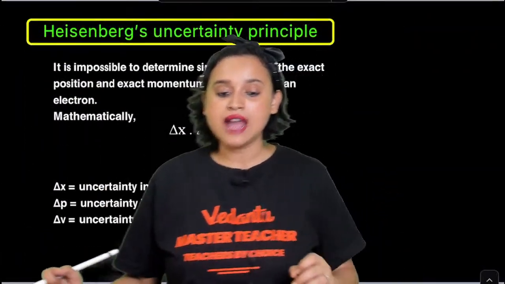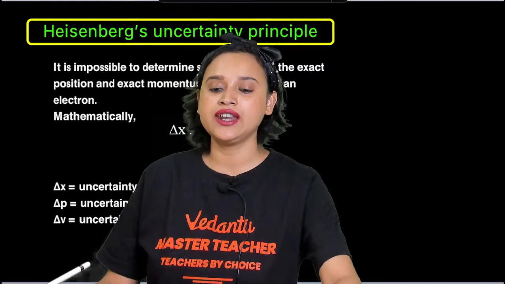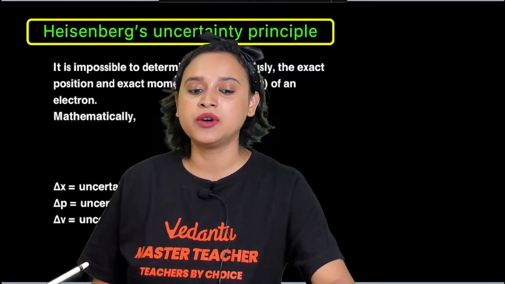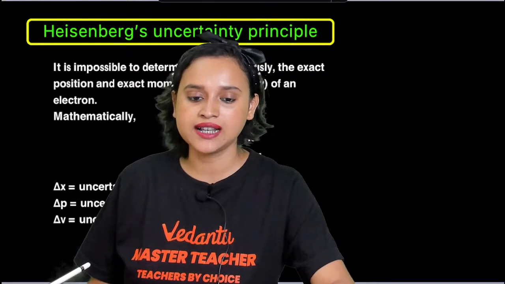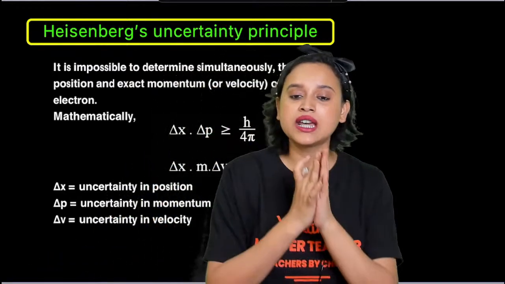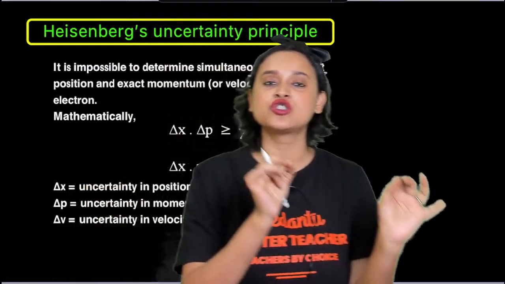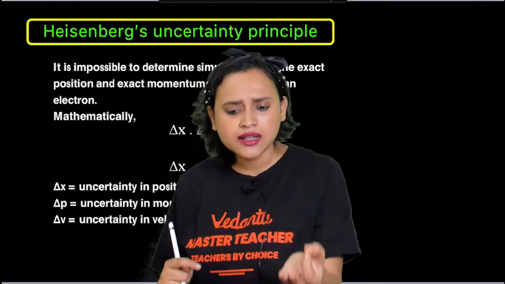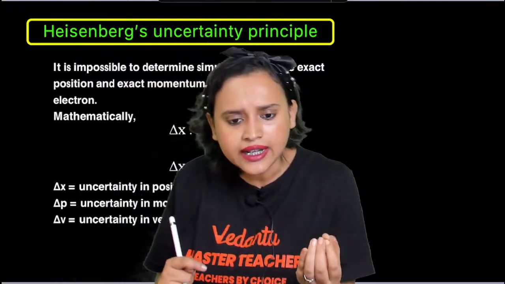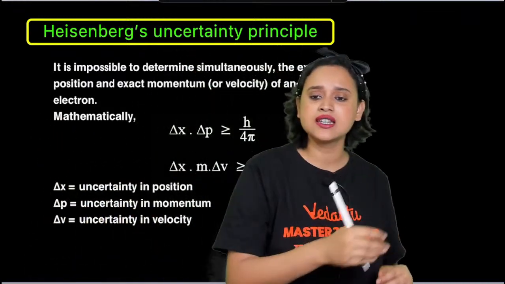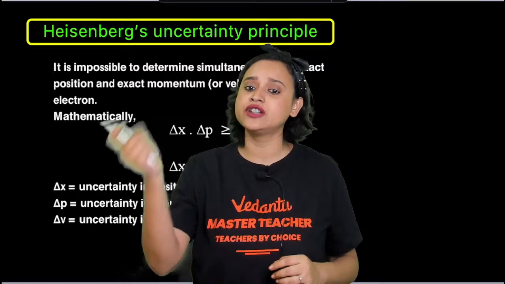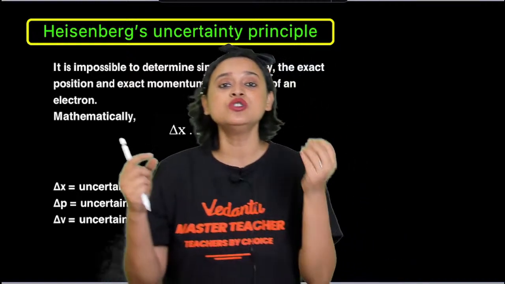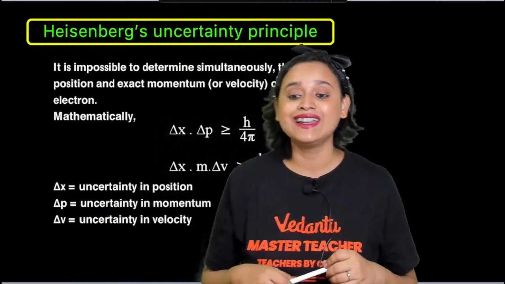Great. Now, my dear students, we come across another very important and very interesting thing, that is Heisenberg's uncertainty principle. What did Heisenberg say? Heisenberg said that we can never determine the exact position and the momentum of a fast moving object at the same time, which is actually absolutely true. If something is moving very fast, you will not be able to find the mass into velocity as well as the exact position. We will not be able to calculate them at the same time.